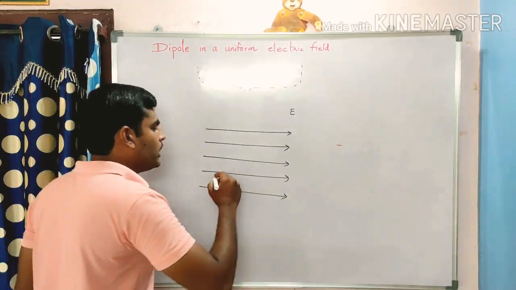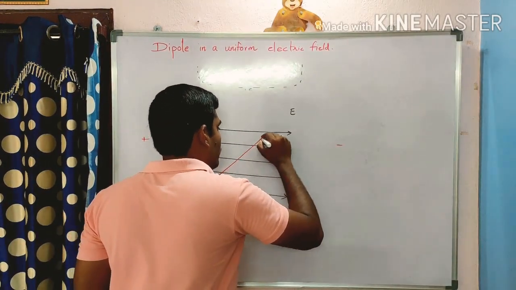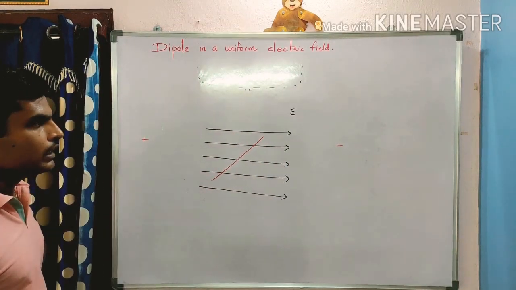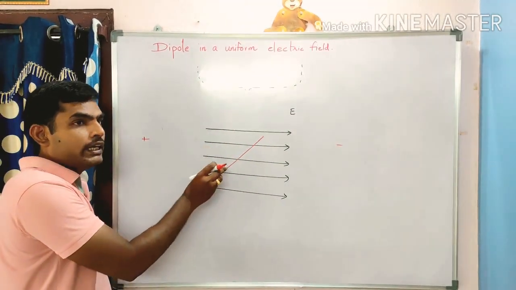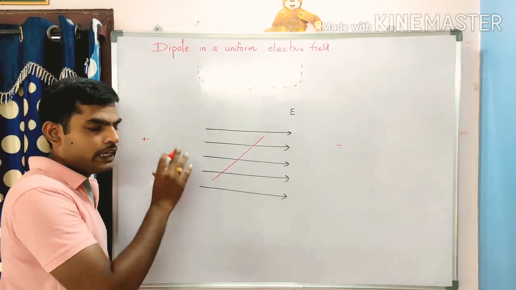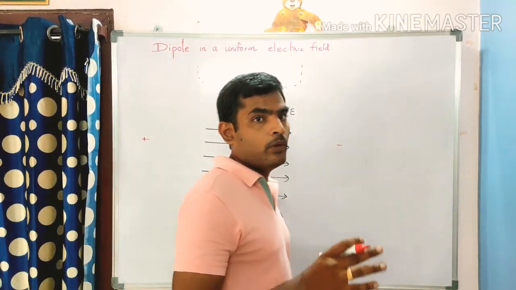In this, I am taking a dipole here. Which dipole is it? It is a permanent dipole. What is meant by a permanent dipole?